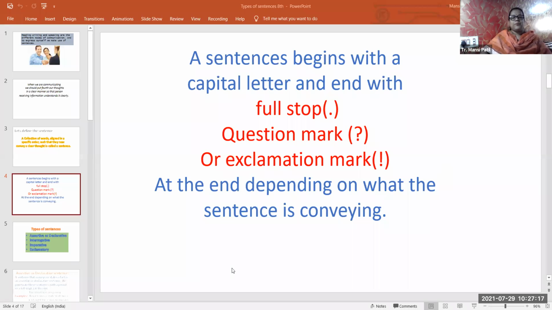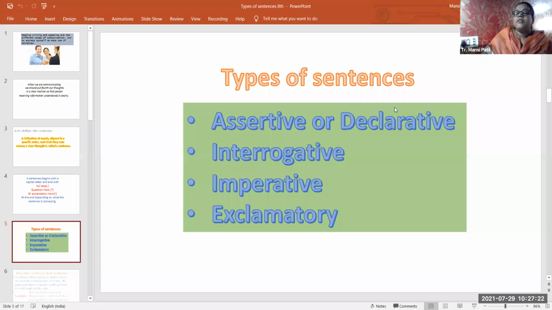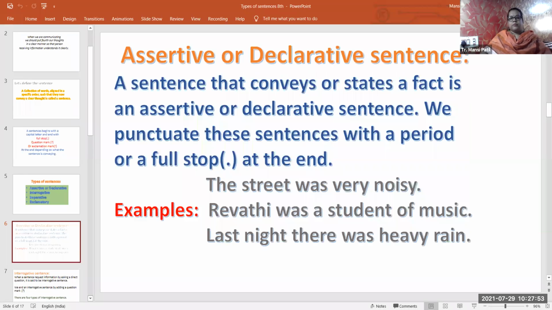Now, students, in this lesson, in the types of sentences, today we are going to learn about the assertive or declarative sentence, then the interrogative sentence, the imperative sentence, and the exclamatory sentence. Under the interrogative sentence, we are going to learn about 4 more types. So these are the types of sentences that we are going to learn in today's class. So let's start with the first one.